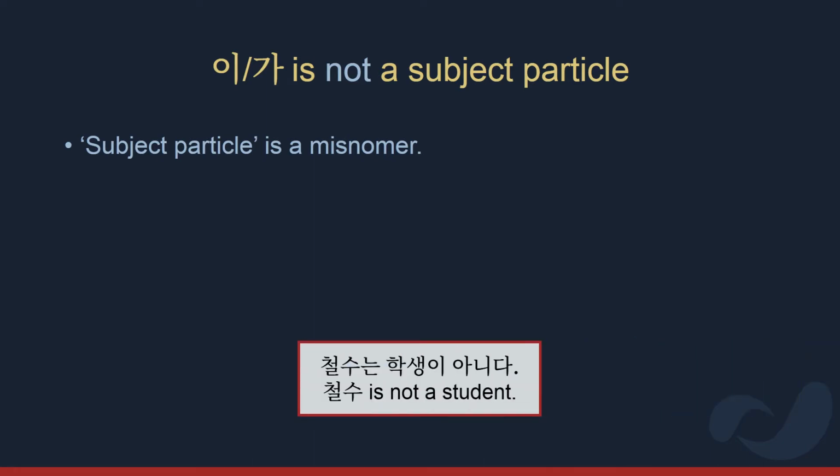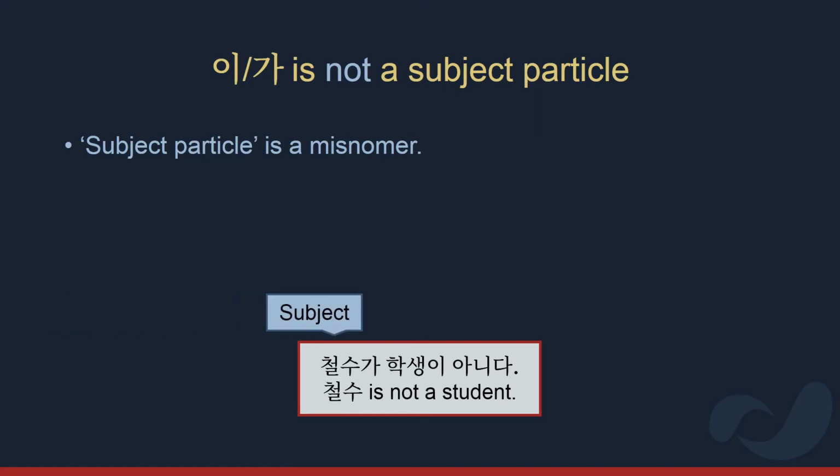철수 is not a student. 철수는 학생이 아니다. Now, 철수 here would normally be marked with particle 는, and again, 가 can only be used in certain contexts. But for the sake of an example, we will assume such a context and present the sentence 철수가 학생이 아니다. We see here that particle 이/가 is used twice, firstly with 철수 and then again with 학생. This sentence does not have two subjects.